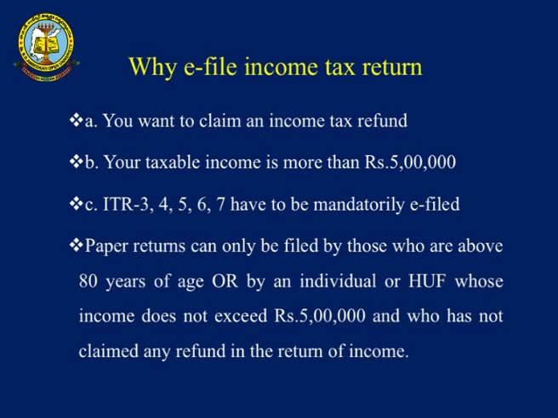These are individual ITRs specified for filing particular incomes of a particular assessee, so we have to understand which ITR applies. ITR means income tax return. We need to understand which ITR belongs to an individual having certain types of income, and likewise what type of ITR should be filed when HUFs, firms and companies have income.